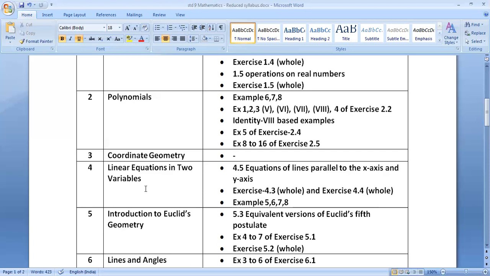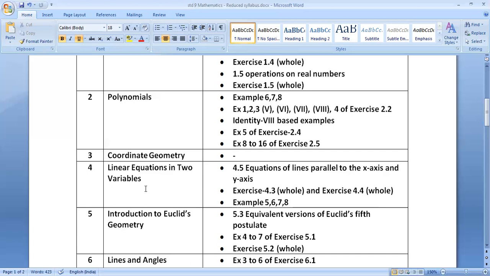On the same page, 4.3, solution of linear equations is also included. This is an included topic in which page number 69, example 3 and example 4 are included. And on page number 70, the whole exercise 4.2 is included. All the sums 1, 2, 3, 4 are included.